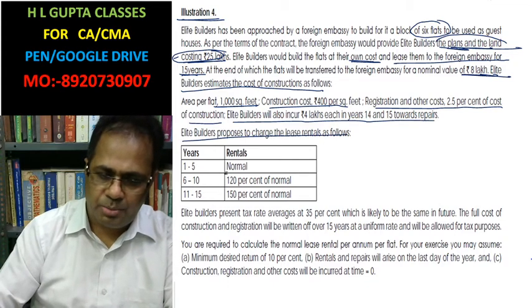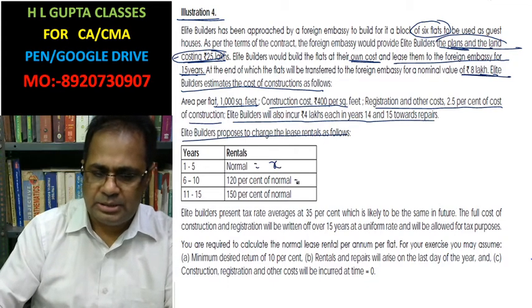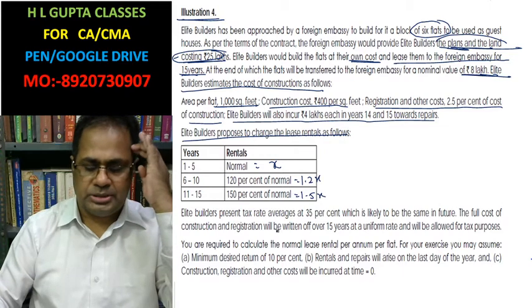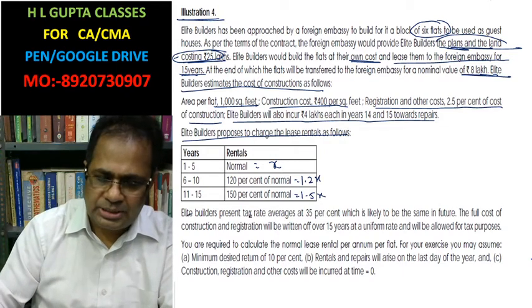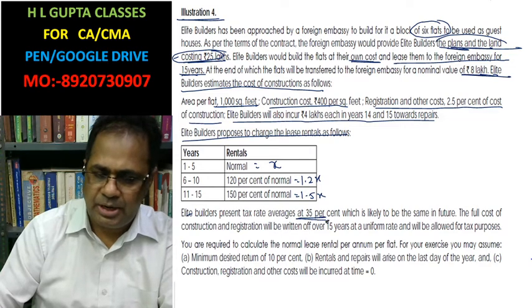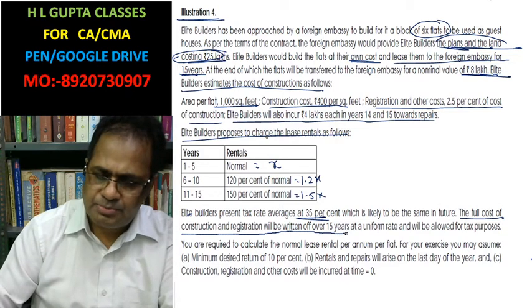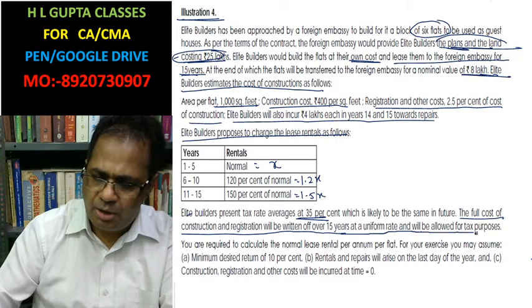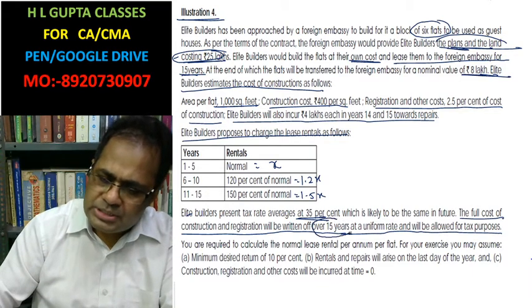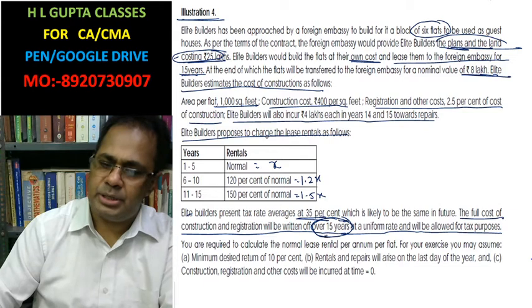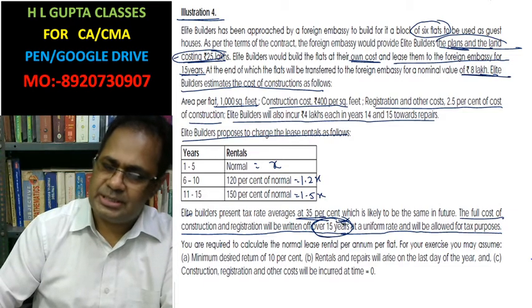Elite Builder said normal lease rent is X, this is 1.2X, this is 1.5X. This is the normal lease rent. Now, Elite Builder's present tax rate is an average of 35%, which is likely to be the same in the future. The full cost of the construction and the registration will be written off over 15 years at a uniform rate, and will be allowed for tax purposes. That is, this is depreciated over 15 years with no salvage value.